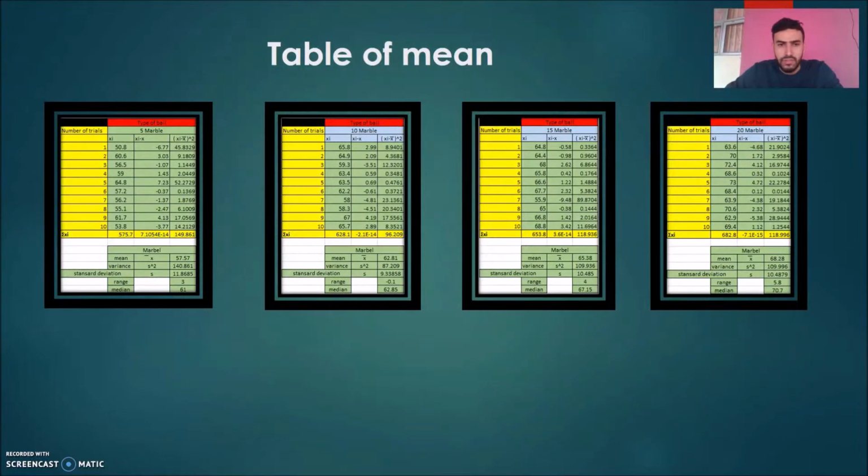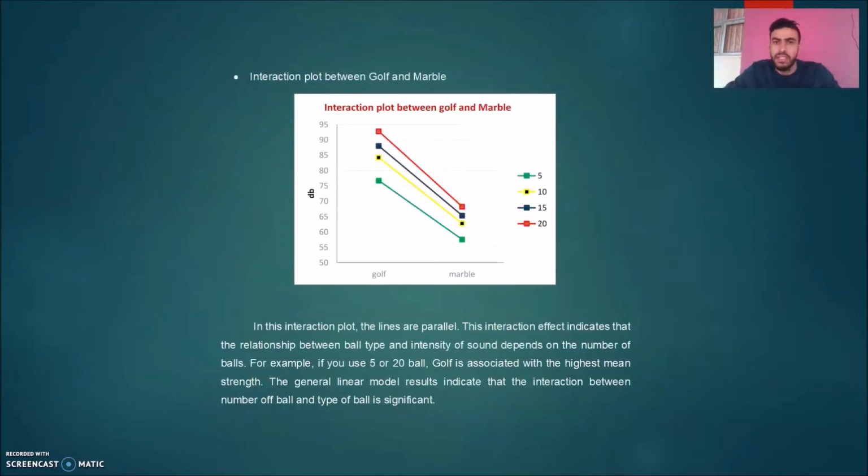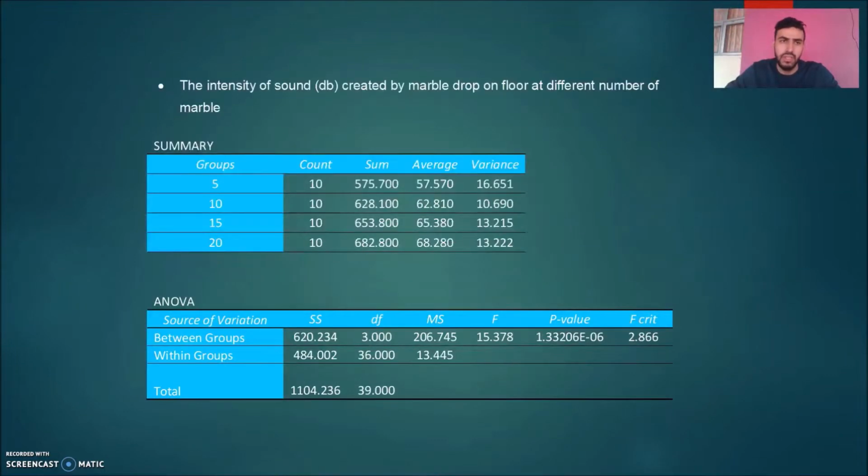Also, this is the Excel for collecting the data for marble several times, starting with 5 marbles and up to 20 marbles. This plot explains about the interaction plot between table tennis and marbles. As you can see, there is an intersection between them. And the second graph is explaining about the interaction between golf and marble. So this is all from me.